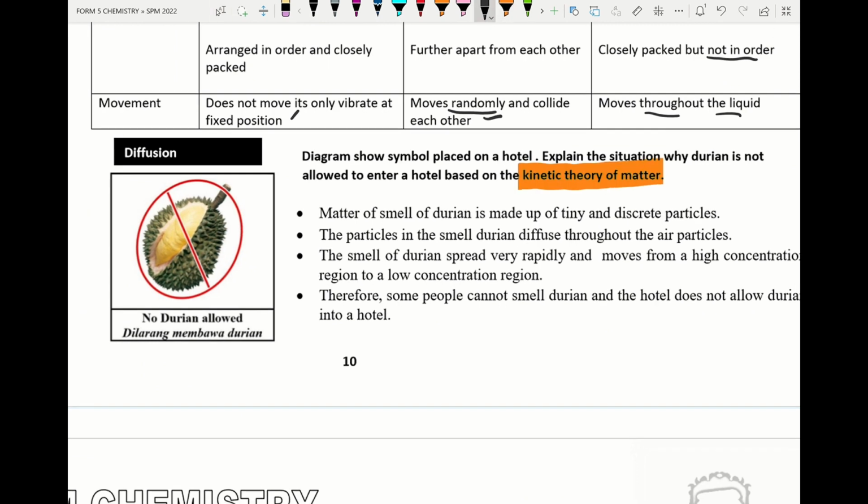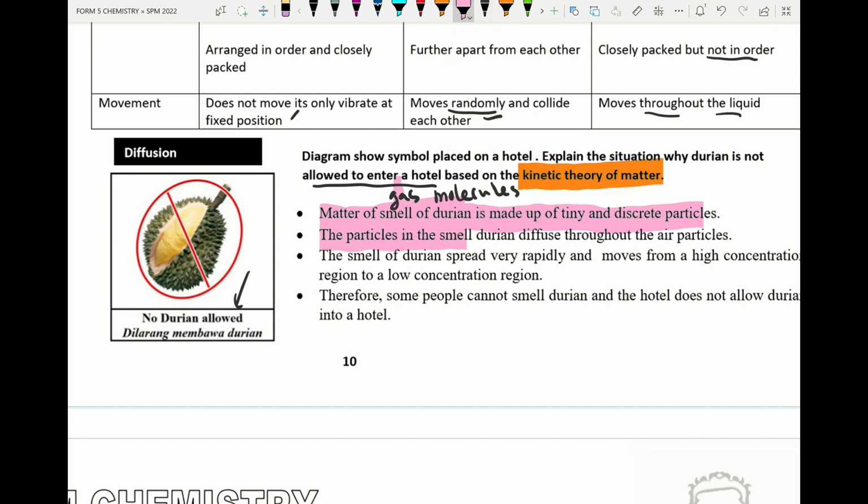When they show the picture of durian, why is durian not allowed to enter a hotel or even an airport? How do we explain this based on the collision theory? The smell of durian is made up of tiny and discrete particles. Remember, the smell is known as gas, and most gases exist as molecules.